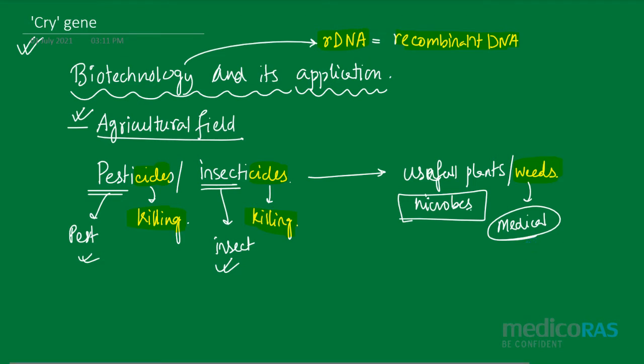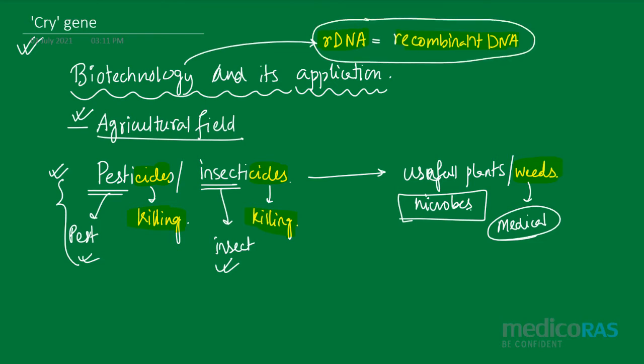Now, the use of pesticides and insecticides is not only harming the pest or insect, it might harm the useful plants, weeds or microbes which are useful for the soil or the plants. Therefore, the alternative way of killing those pests or insects is using biotechnology, and by using biotechnology one can make the rDNA. Now, it was observed in a cotton field that some of the cotton plants are yielding very low